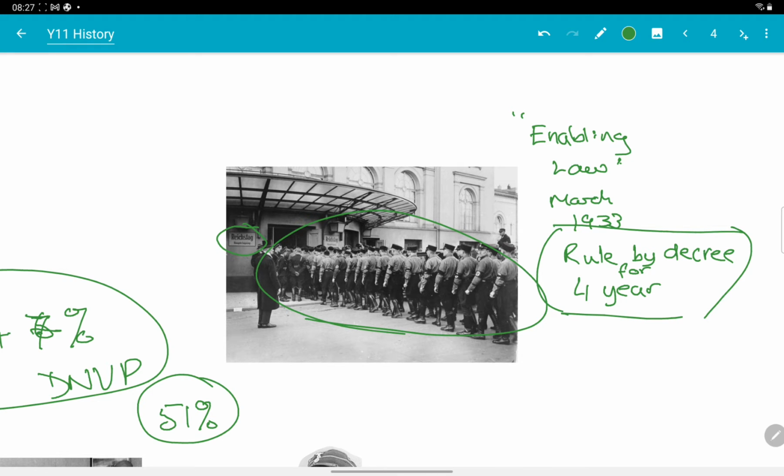So that's what the enabling law allows Hitler to do. Rule by decree for 4 years. What does that mean? Well, that basically means he's got dictator powers already. Ruling by decree means that he doesn't have to ask the Reichstag for permission, and basically anything he wishes to get approved becomes law.